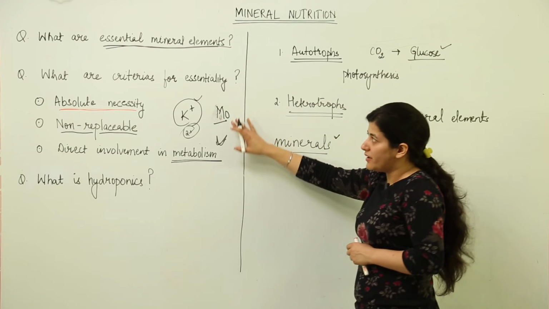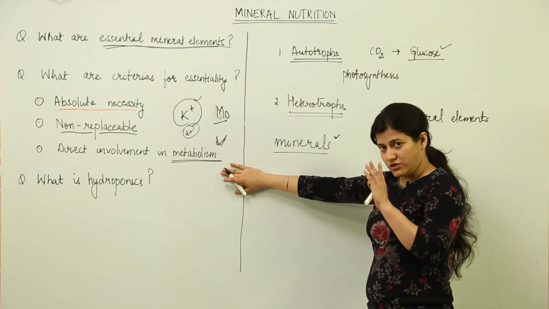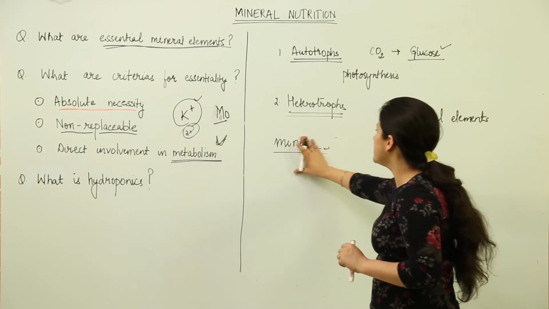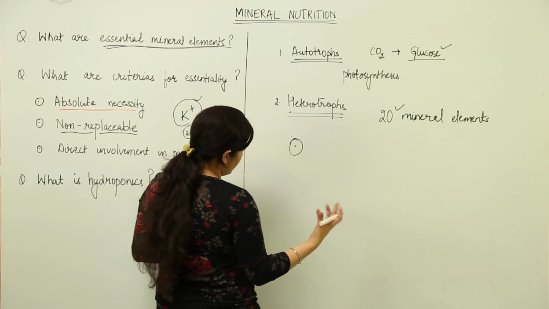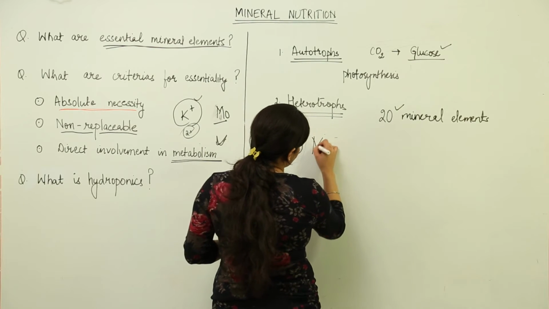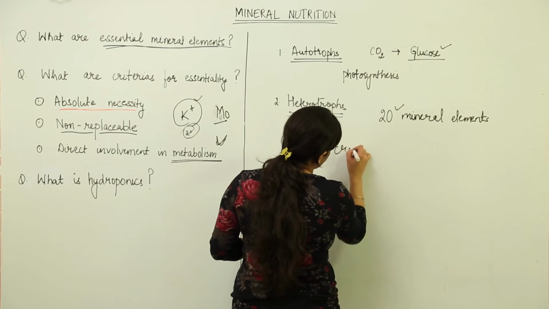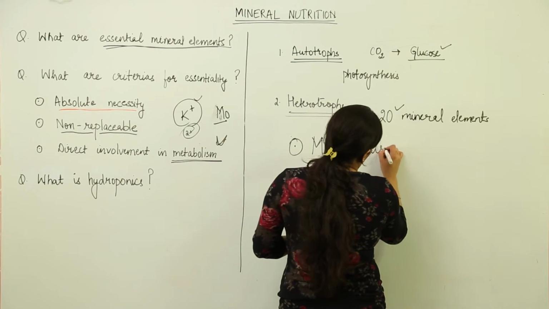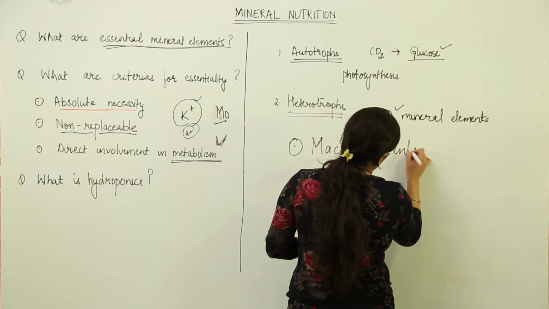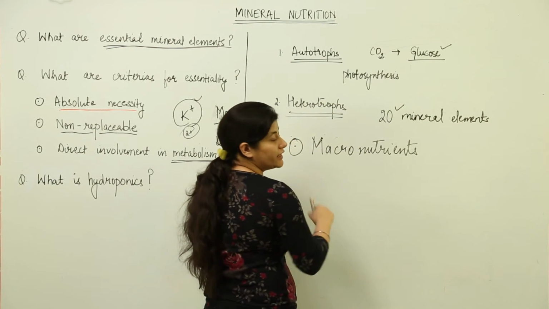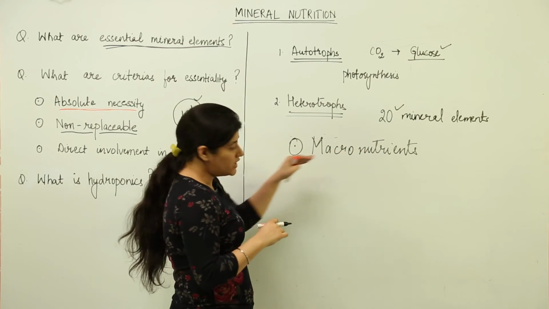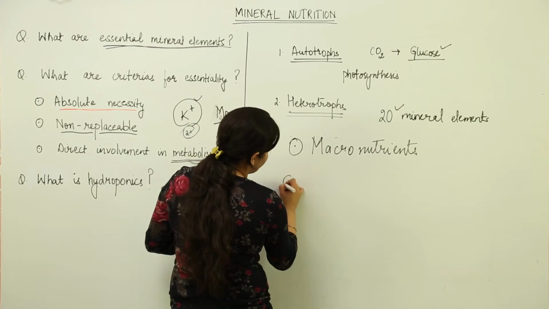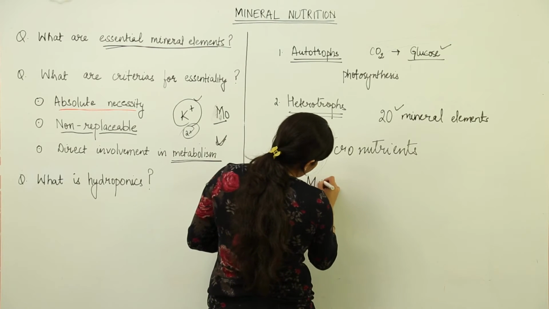Now when we talk about essentiality, there are 2 types of compounds that we come across. One would be the nutrients, mineral elements that we are taking. One would be termed as macronutrients, and we are considering these 20 mineral elements basically. Out of these 20, certain would be macro and the remaining ones would be micronutrients.